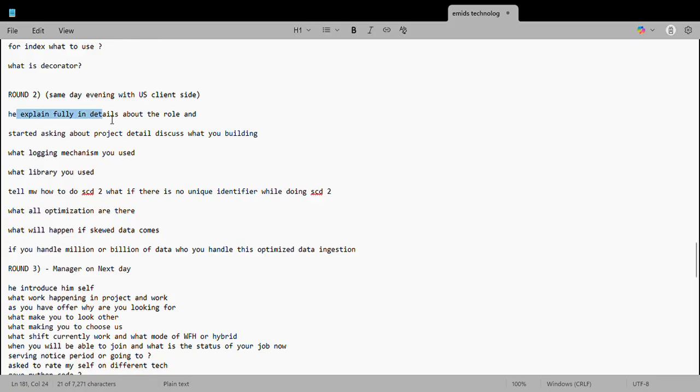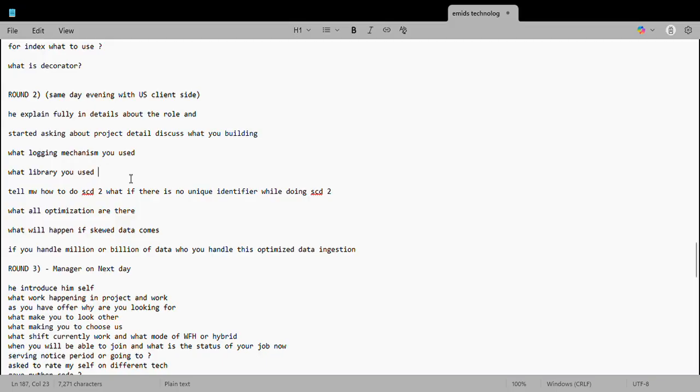He explained in full detail the role and what I would be doing. Then he started asking about the project details, with a thorough discussion about what I built, what all I implemented, and what my contribution was. Then he asked what logging mechanism I used in my project, what libraries I used, and why they were used.